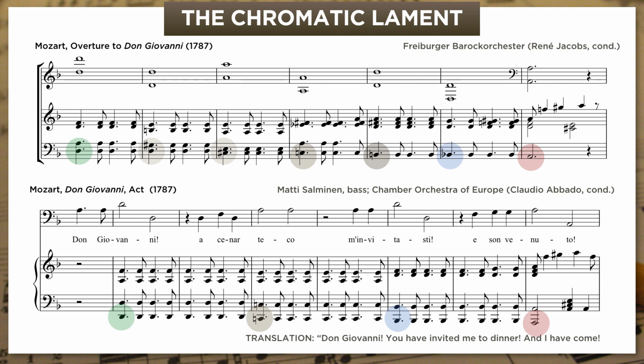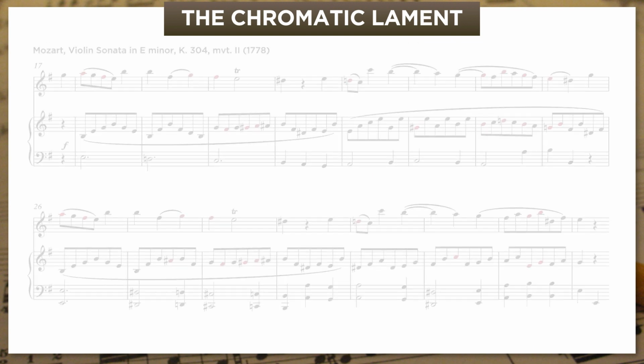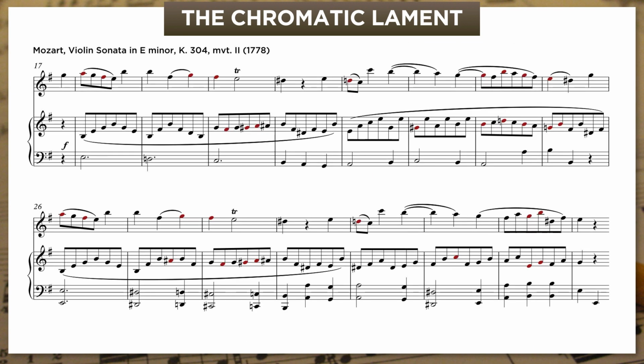This game here, where you swap out the diatonic lament for the chromatic one, or vice versa, is one that Mozart knows well. He actually did it 10 years earlier in that violin sonata we heard a few minutes ago.